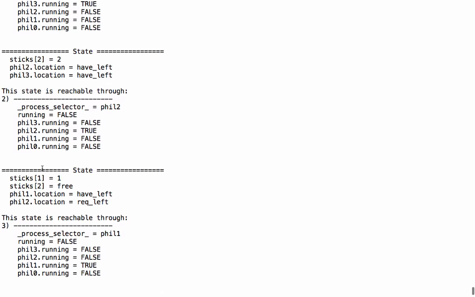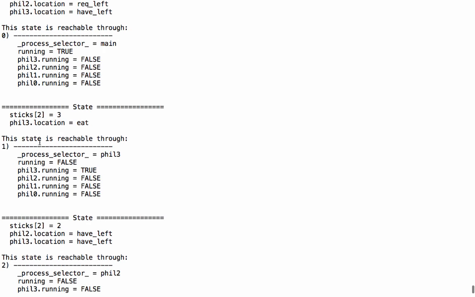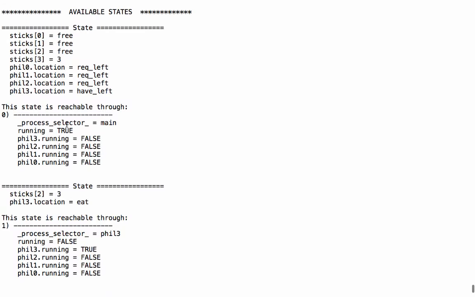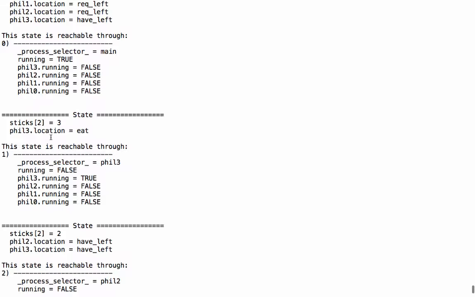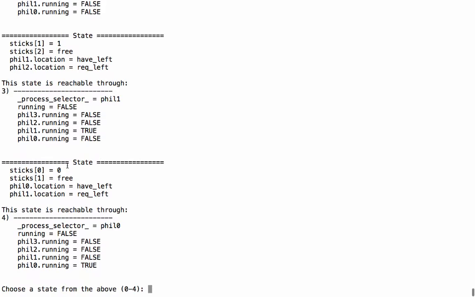From state 1, there are multiple successors. In this successor, okay, let me explain. This is the one where nothing has changed. This is the result of process main being selected. So none of the philosophers is executing his step. State 1 is when philosopher 3 goes to the eat state. State 2 is when philosopher 2 moves to have left. So right now philosopher 3 is already in have left. Philosopher 2 also moves to have left and he sets sticks of 2 to 2. This is state 2.